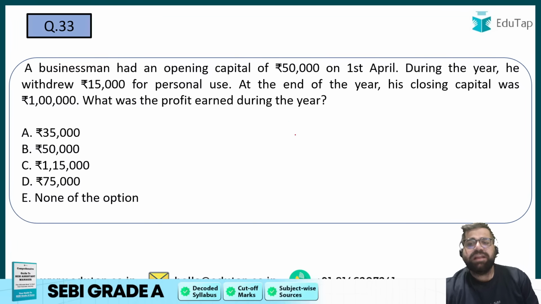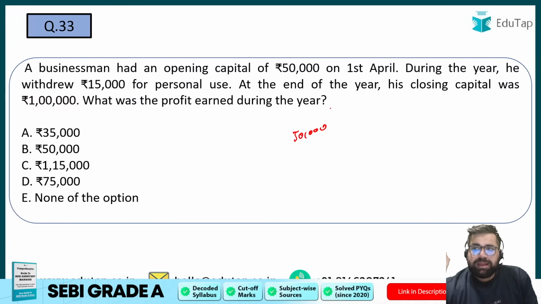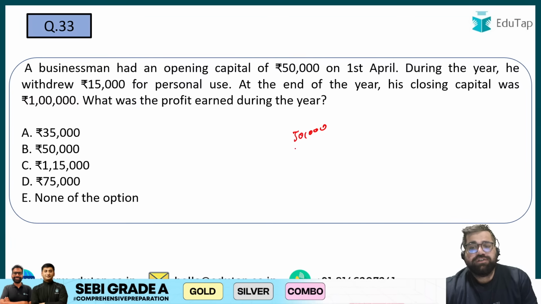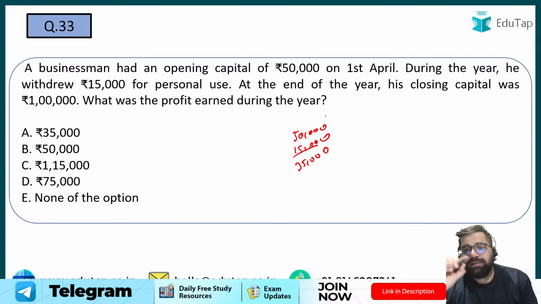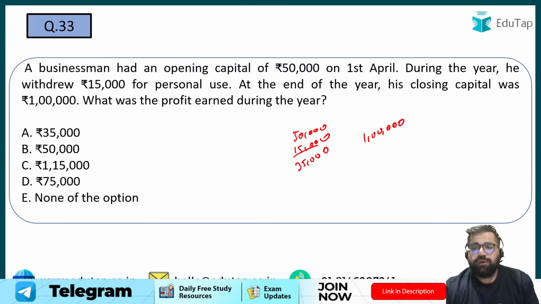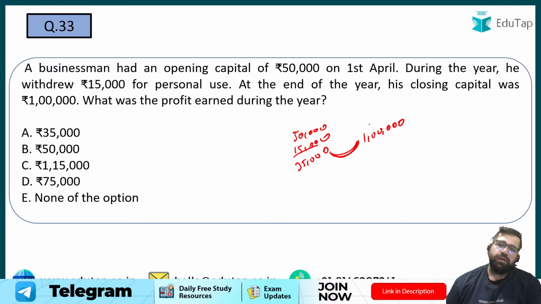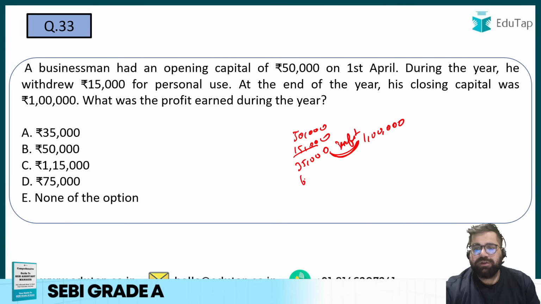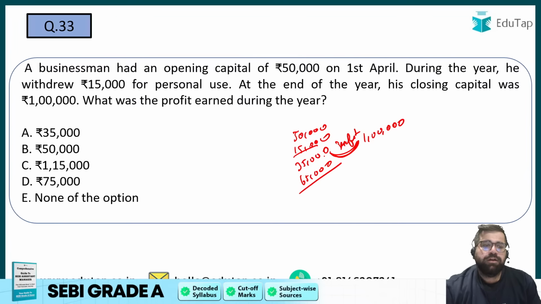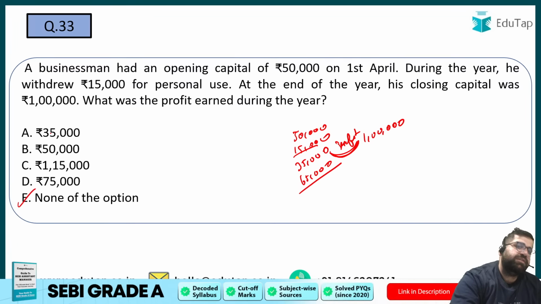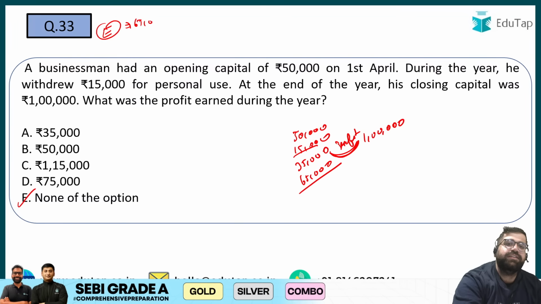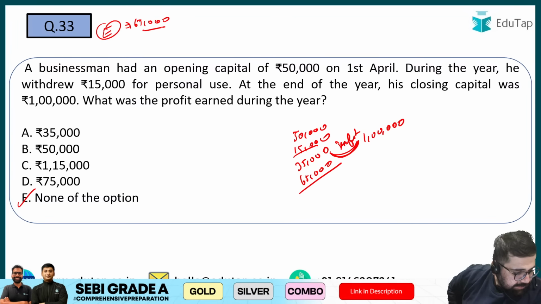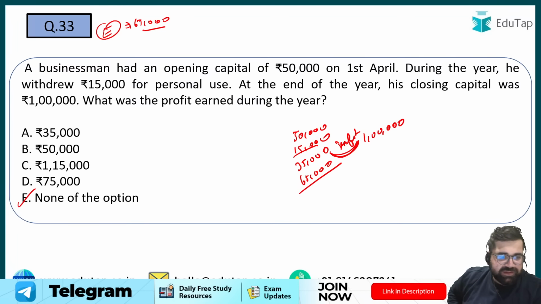A businessman has an opening capital of 50,000. During the year, he withdrew 15,000. So his balance should reduce to just 35,000. But the closing capital in this case is coming out as 1 lakh. So what is this amount which we have added? This is profit only. And the profit in this case will be 65,000, which is not given in the options. Therefore, your right answer will be option number E, because the correct answer will be 65,000, which is not given in the options.